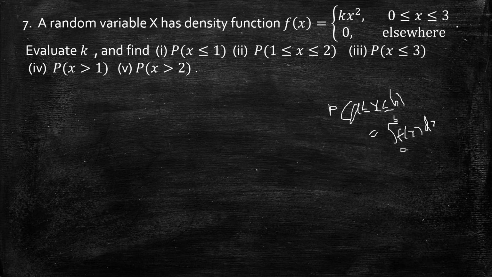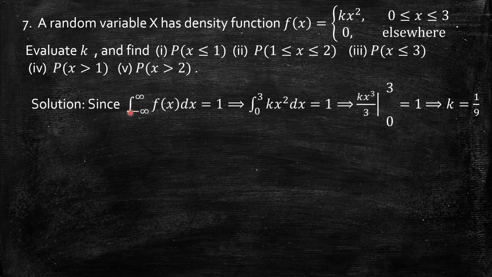As all of you know now, the condition for a probability density function, the second condition I can use, is that the integral of f of x between minus infinity to infinity must be equal to 1. So we can go for it.